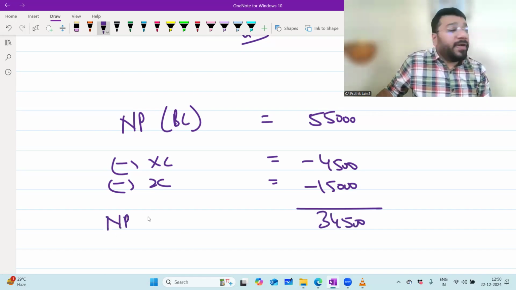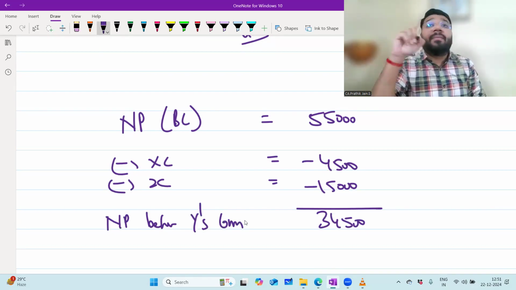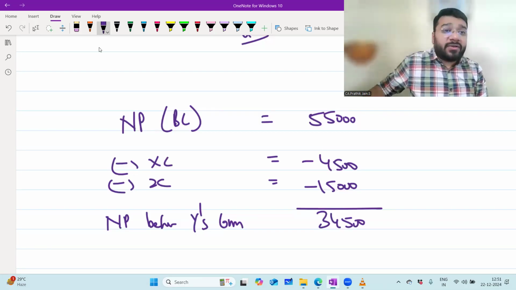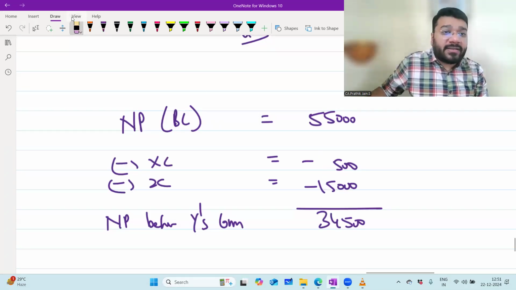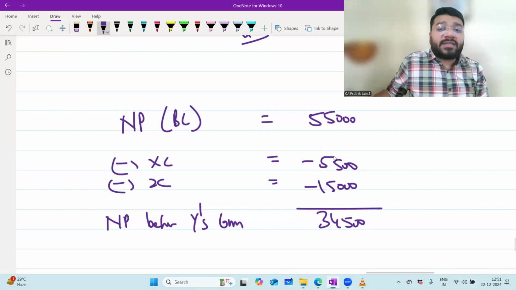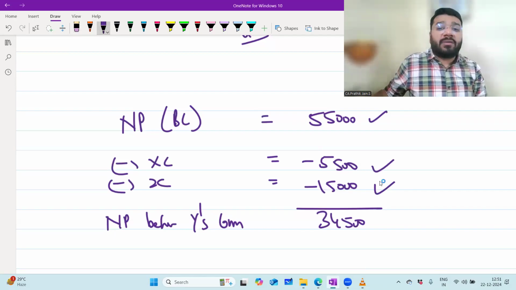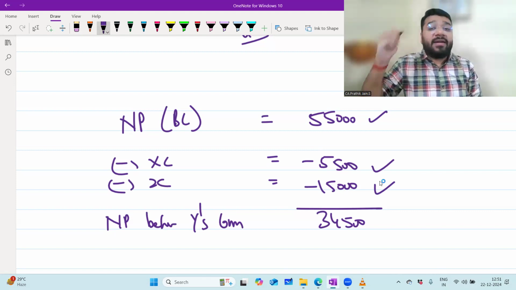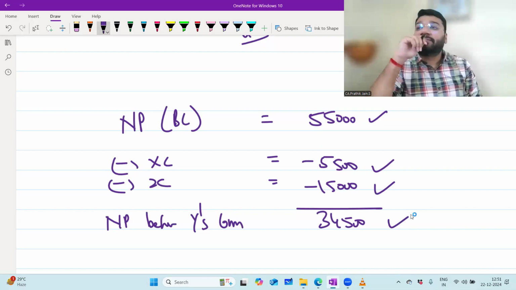So this is net profit before Y's commission, means from this I have subtracted commission of X and Z. X commission is 5,500, sorry. So X is 5,500. So 55,000 minus 5,500 minus 15,000 is how much? 55,000 minus 15,000 is 40,000. 40,000 minus 5,000 is 35,000. Minus 500 is 34,500.